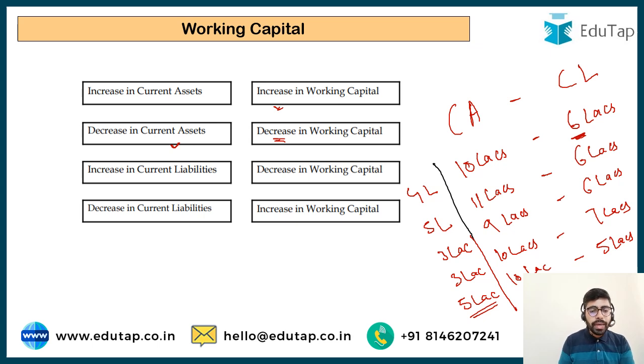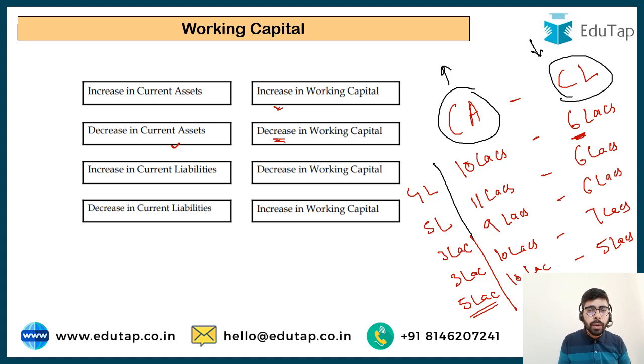So I can easily make out if any transaction increases current assets or decreases the current liabilities, it is going to increase my working capital. And if the things are reversed, if any transaction decreases my current assets or increases my current liabilities, this is going to decrease my working capital. This is something that you have to remember here.